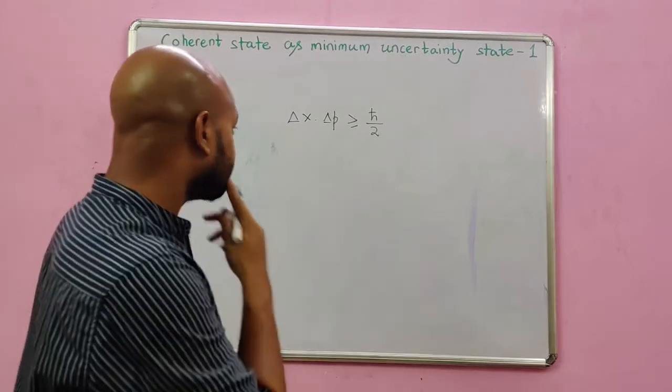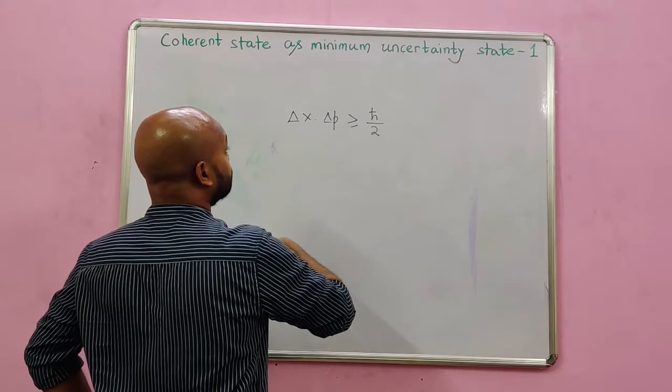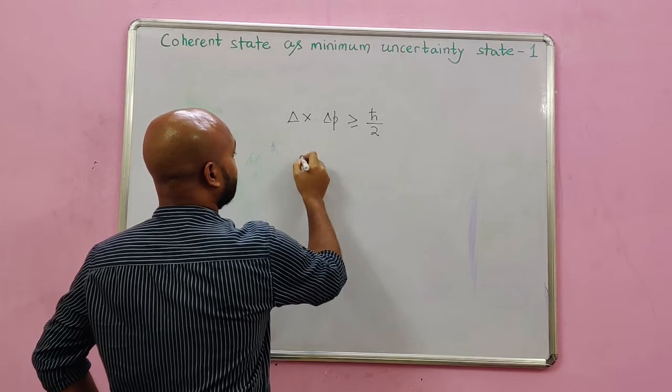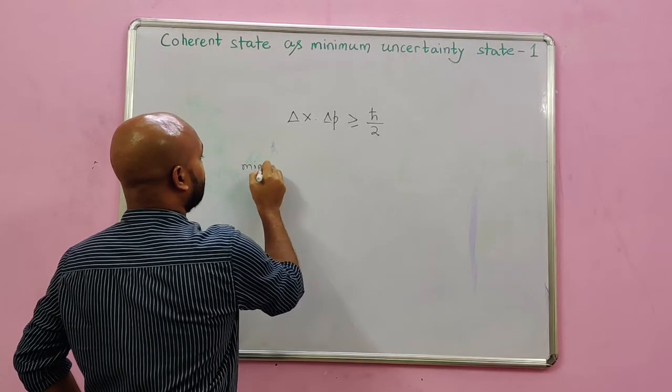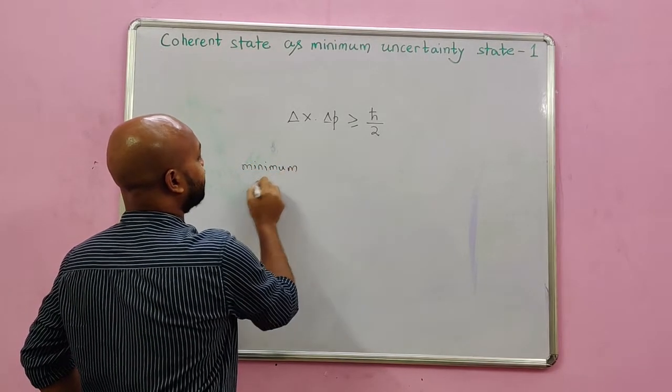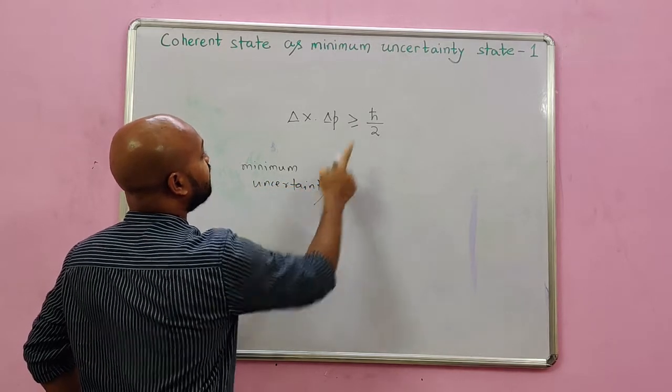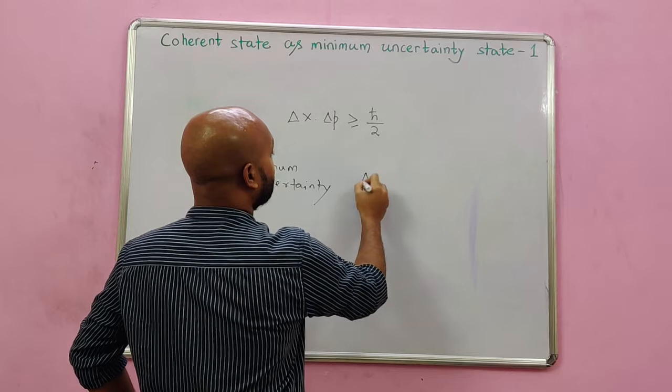This means the minimum uncertainty that is possible is certainly h cross by 2.